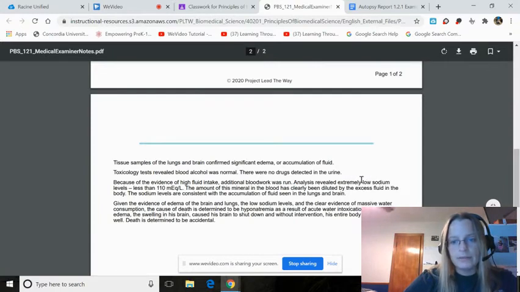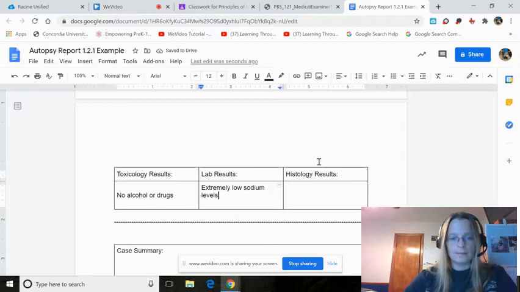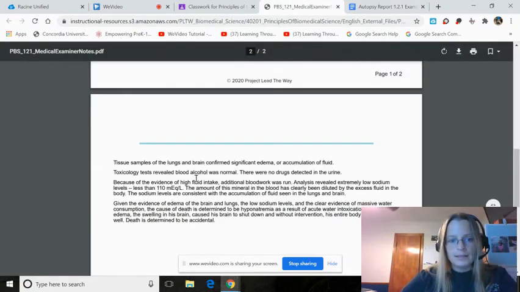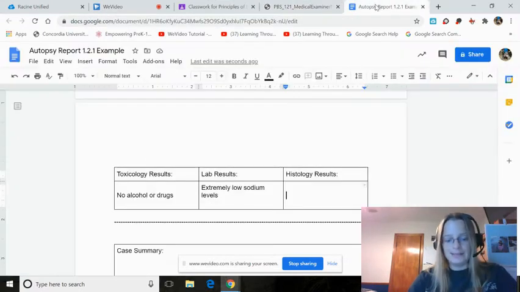Analysis revealed extremely low sodium levels. And histology, which means tissue. It says right here, tissue samples, significant edema. So I'm going to highlight lungs and brain, significant edema. I'm going to copy and paste.